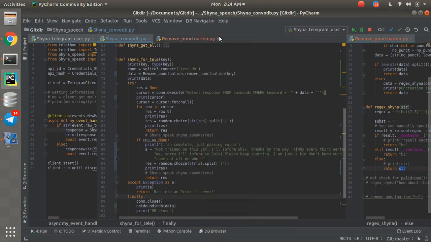Here I have used almost 3 files to deal with. This is Shyna ConvoDB, which is like the previous file which I may have introduced you with in part 4 or part 3. I don't remember much, but I created a new defined function because, as I'm saying, in part 6 I'm using multi-processing. If we are using multi-processing, it's a possibility that you're going to deal with the speech system and the chat system.